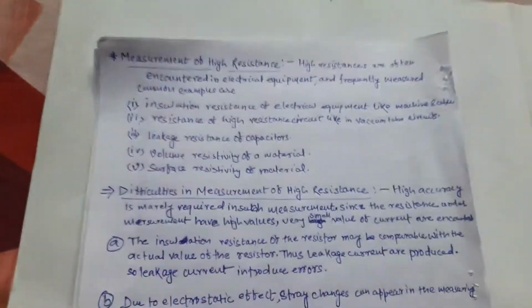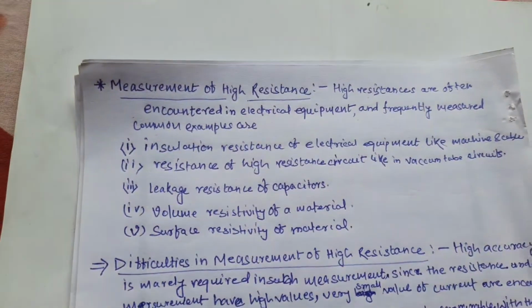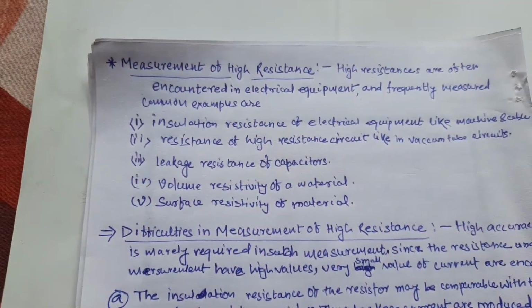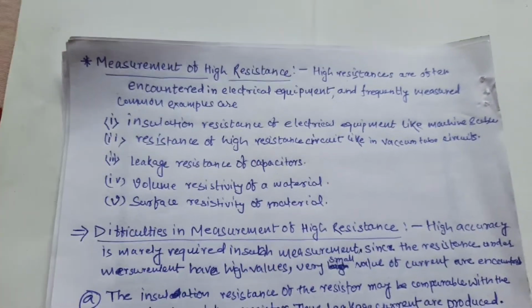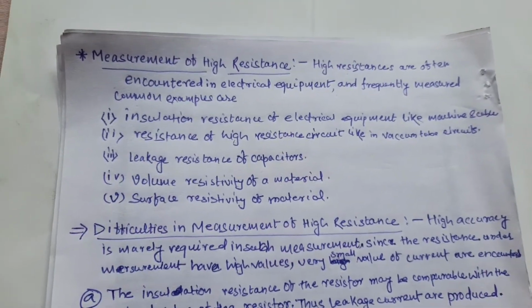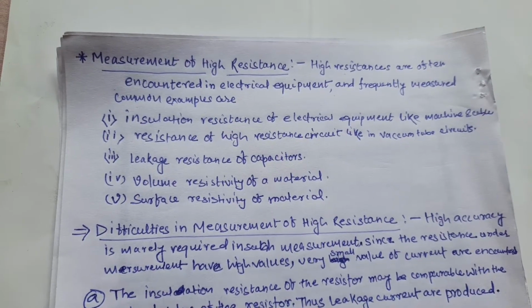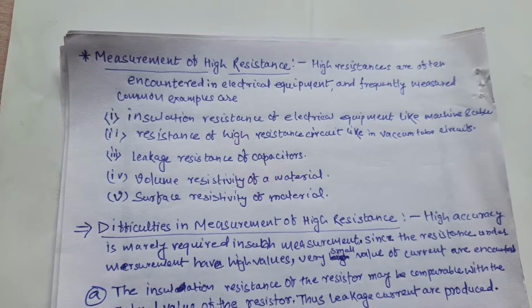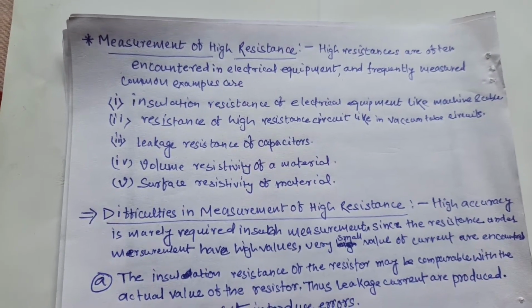Good morning. Today I start measurement of high resistance. High resistances are often encountered in electrical equipment and frequently measured. Some examples of high resistance are insulation resistance of electrical equipment like machines and cables, and resistance of high resistance circuits like a vacuum tube circuit, leakage resistance of a capacitor, volume resistivity of material, and surface resistivity of material.